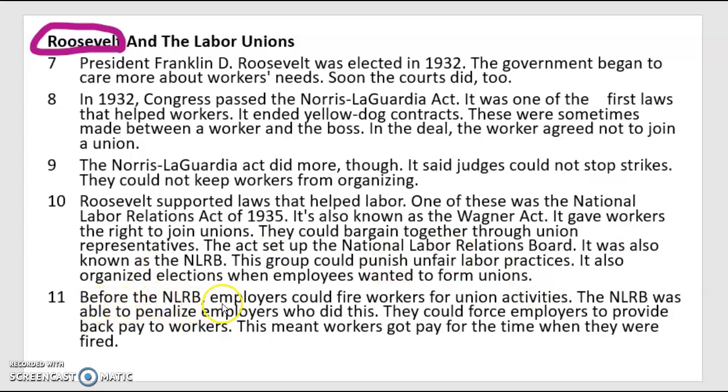Before the NLRB, employers could fire workers for union activities. The NLRB was able to penalize employers who did this. This could force employers to provide back pay to workers. This meant workers got pay for the time when they were fired. Okay. So again, we're reading more about the different laws that were put into place. One, to help companies, and two, to help unions and employees. So we're kind of going back and forth, another relationship.